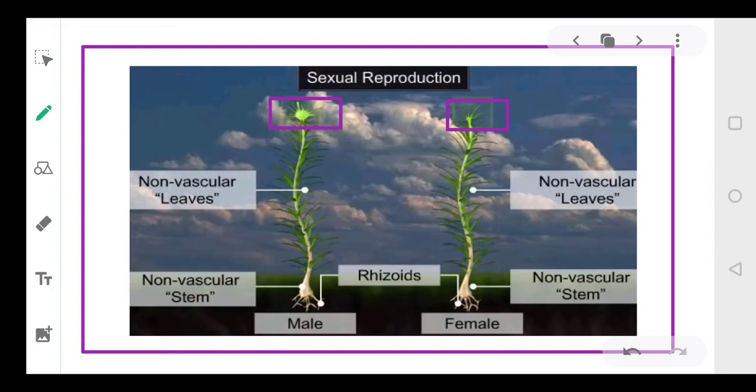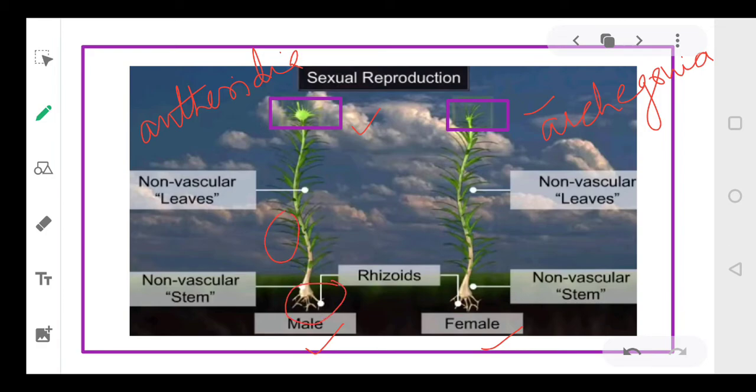So this is your male plant, this is your female plant. The male and female parts will be present at the tip of the individual, so at the apex they will be present. Here antheridia will be present, and here archegonia will be present. Rest you can see there is a presence of rhizoids.